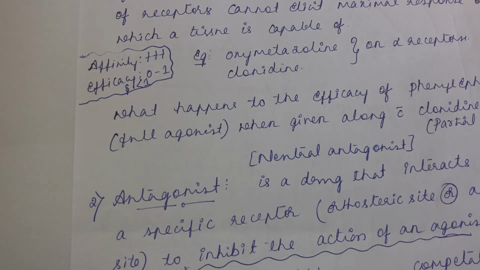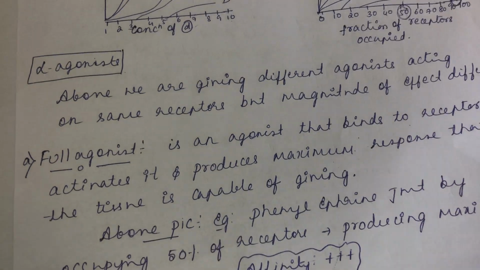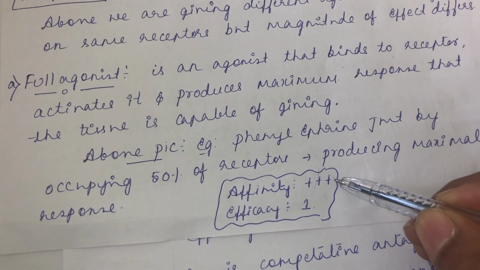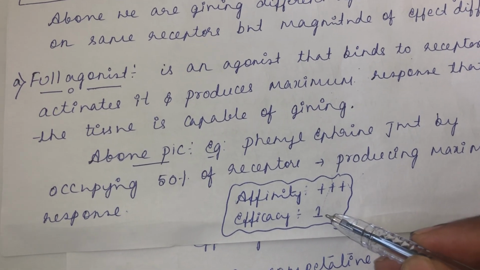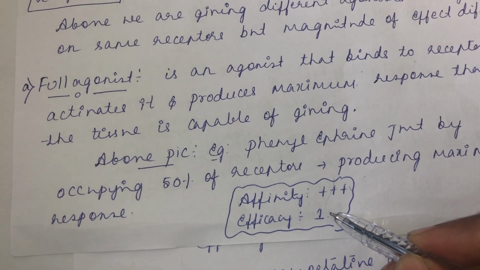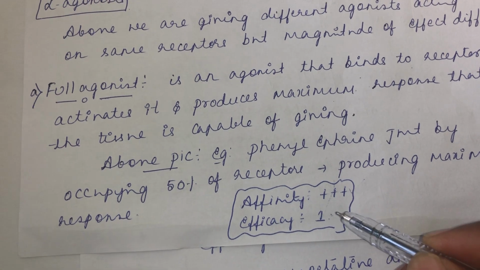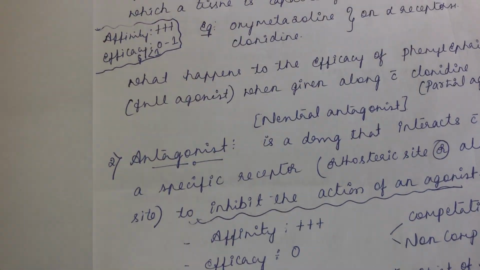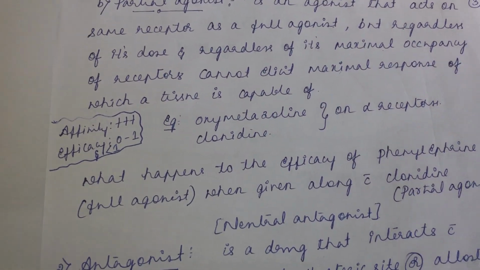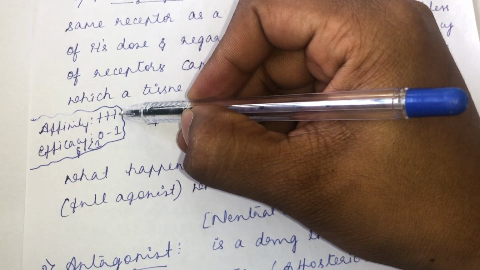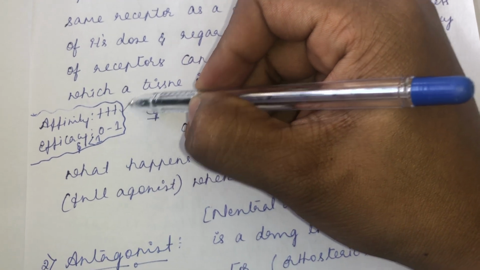So what happens to the affinity then? See what happens to the affinity of the full agonist. It is binding to the receptor, so affinity will be good. What happens to the efficacy? Since it is producing maximum response, the efficacy will be 100%, or numerically efficacy will be equal to 1. So the efficacy will be higher for the full agonist. What will be the affinity and efficacy of a partial agonist? See the affinity of the partial agonist, it is binding to the same receptor as that of the full agonist, so affinity is good.